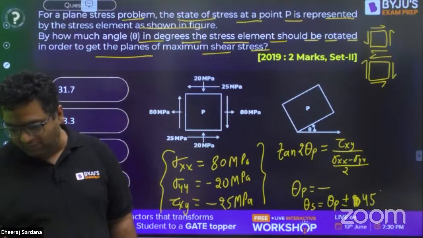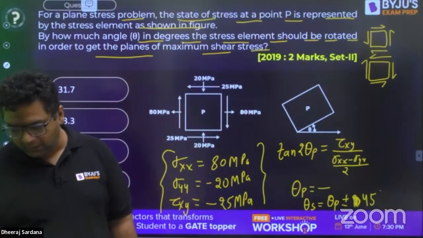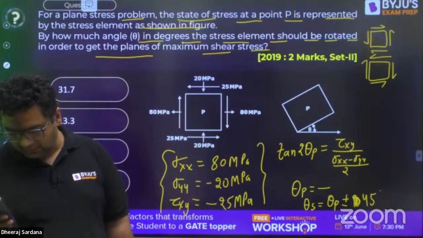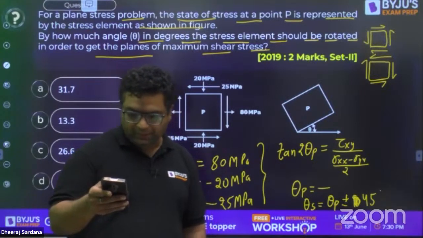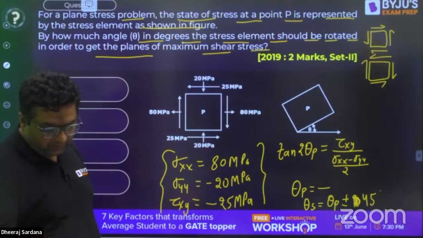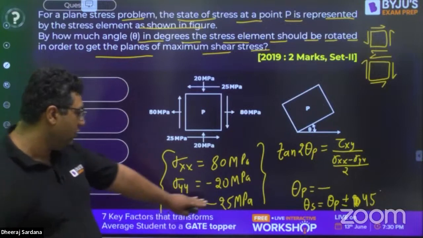Yes, yes, yes. I am waiting for your reply, guys. Just solve it. Okay, just solve it. Yes, wonderful, guys. Okay, okay, Arun. So please try to solve it. I have already given you the way how you need to solve it. You need to just put the values now.